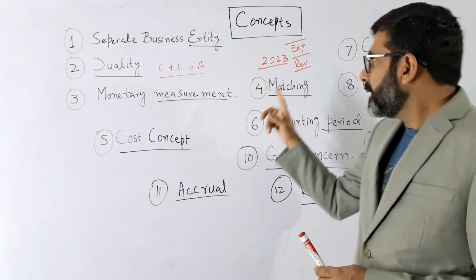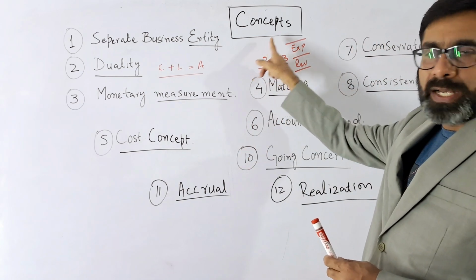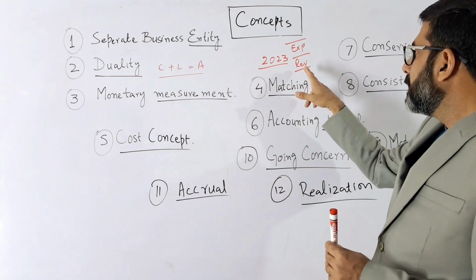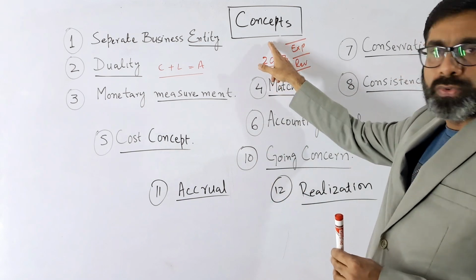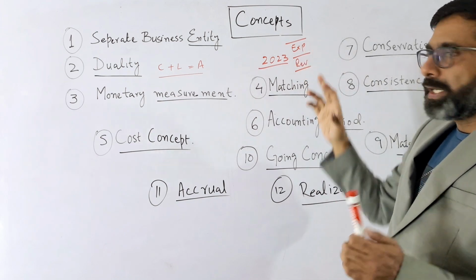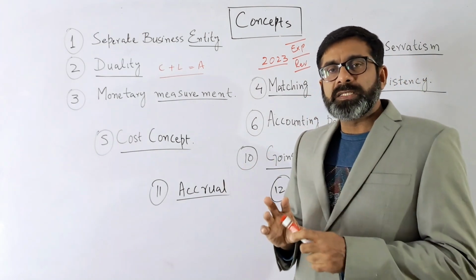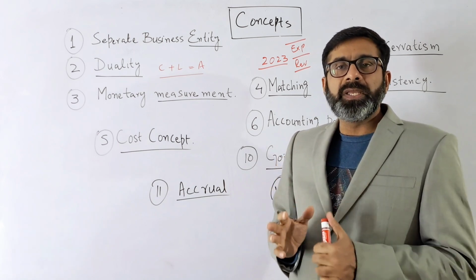So we cannot write the expenses of 2022 and the revenue of 2023, or the revenue of 2022 and the expenses of 2023, and then match. While matching the revenues with the expenses, the financial year will be the same.